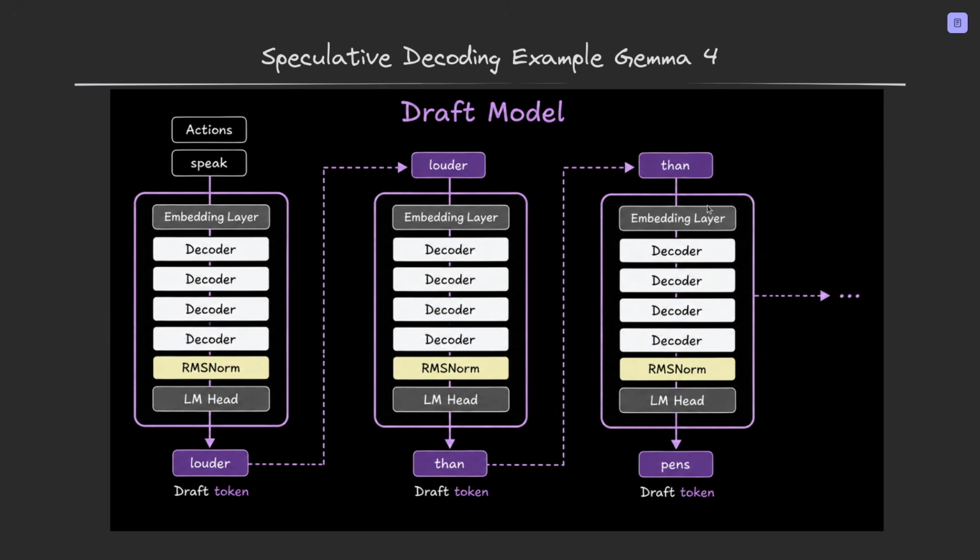So the diagram zooms in on the draft model itself. The drafter has the same general transformer-style components as the main model, which are these.